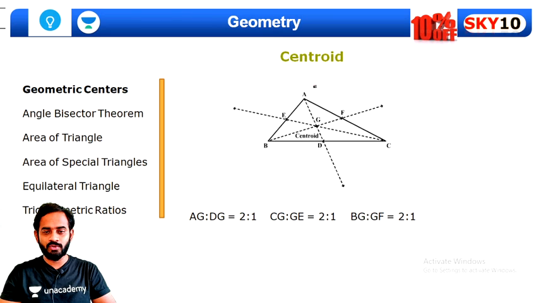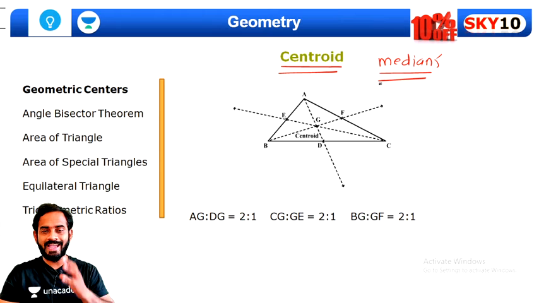Next, centroid is a geometric center, which is the intersection point of all the medians. Now what do we mean by medians? A median is nothing but the line joining the vertex and the midpoint of the opposite side. If we join those two points, then it will be a median. So obviously there will be three medians. The intersection point is called the centroid of the triangle.